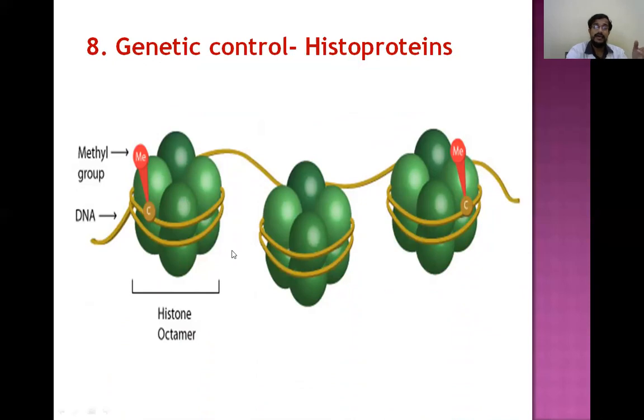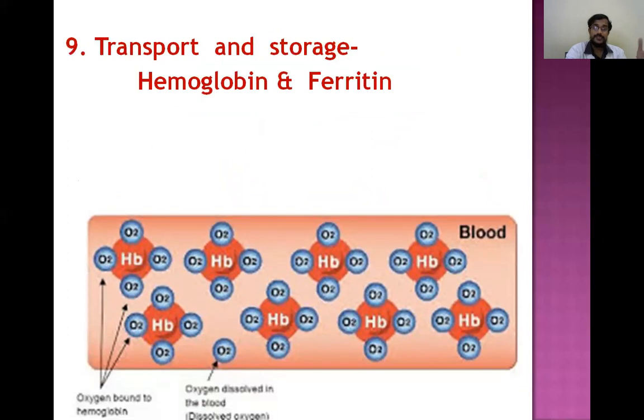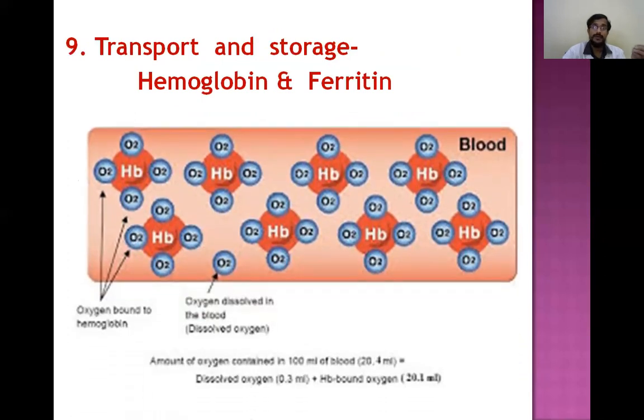These are helpful in genetic control. And transport and storage: hemoglobin and ferritin help in transport and storage. These are also proteins. We know hemoglobin helps in the transport of oxygen. Each hemoglobin molecule combines with 4 oxygen atoms and helps in the transport of oxygen.